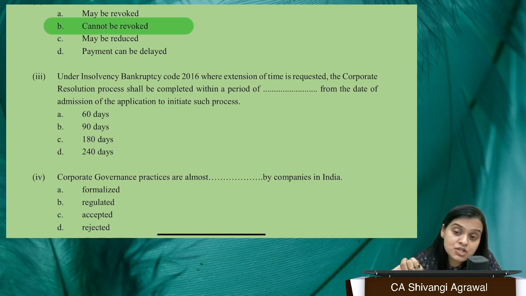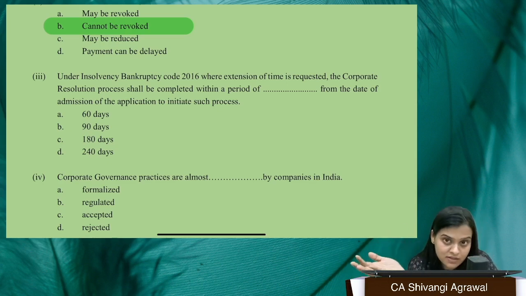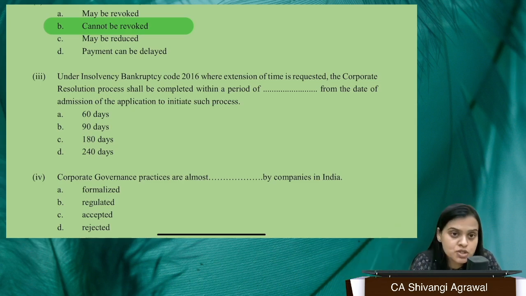So where extension of time is requested or granted, then it could amount to 270 days. But here we don't have that as an option. So the general time limit for completion of CIRP is 180 days from the admission of the application. So what will be our correct answer over here? It will be option C, 180 days.